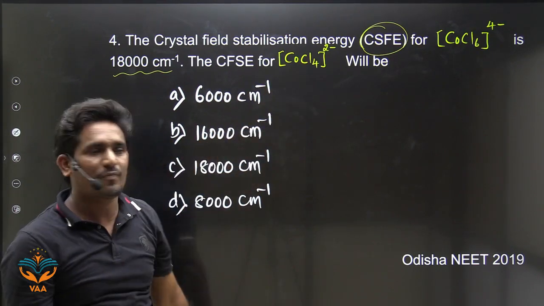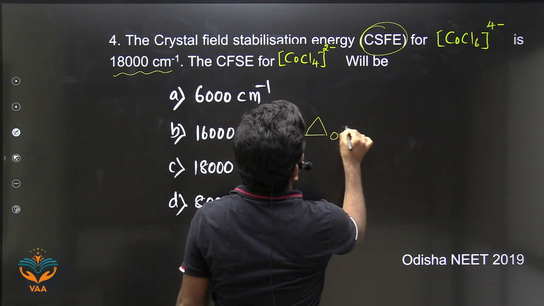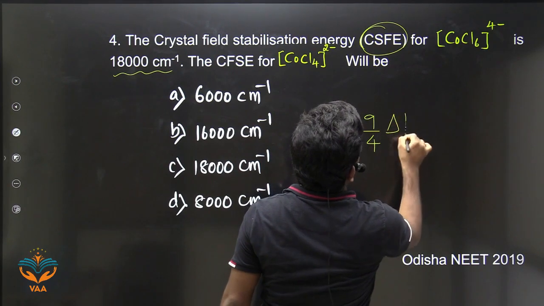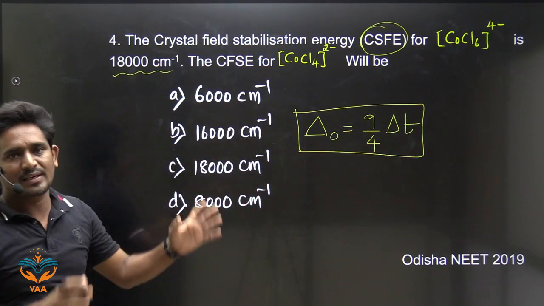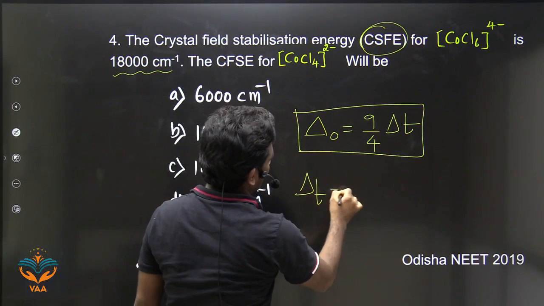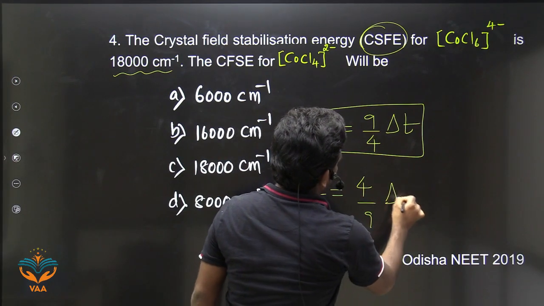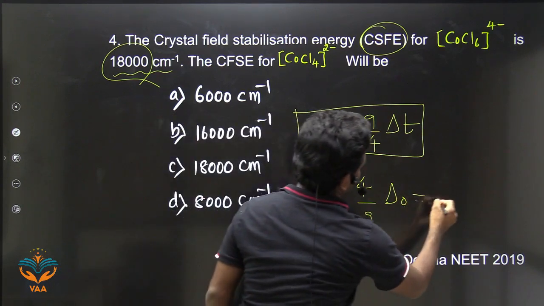There is a direct formula, no? Delta naught equals 9/4 into delta t. This is a well-known formula, right? So if you apply this formula, you can get the answer. Asking for delta t, so delta t equals 4/9 into delta naught. Substitute that value here and you will get the answer.